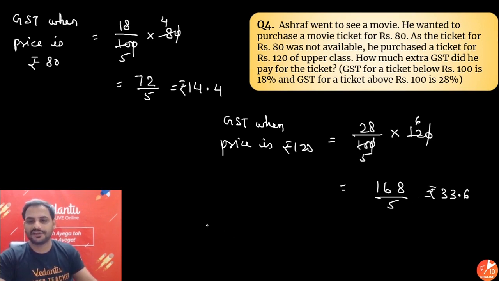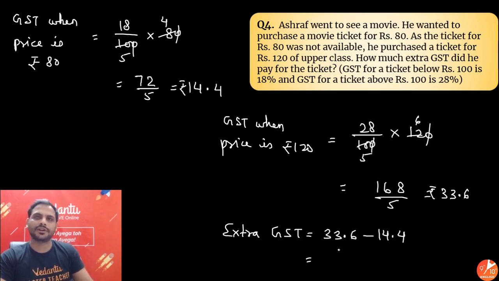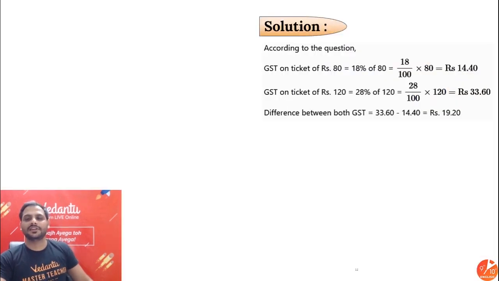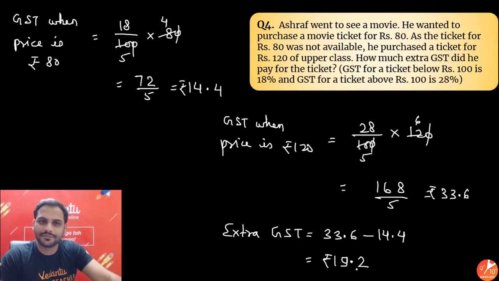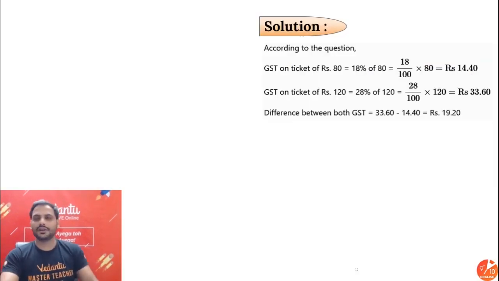So what they are saying, how much extra GST? So extra GST paid will be 33.6 minus 14.4. So 33 minus 14, if we do 6 plus 10 plus 3, so 19.2 rupees. 19.2 is the extra GST being paid. Not that difficult a question.